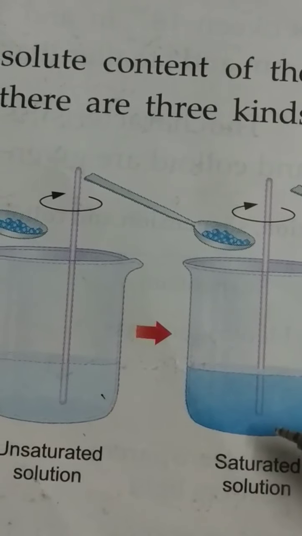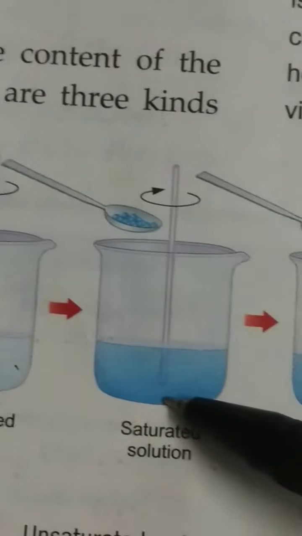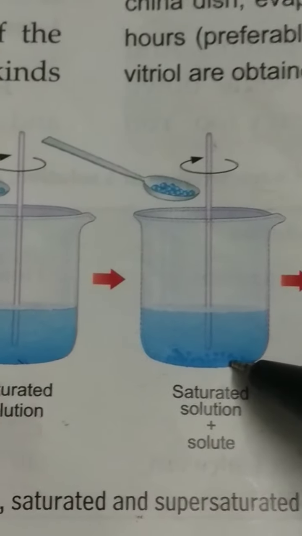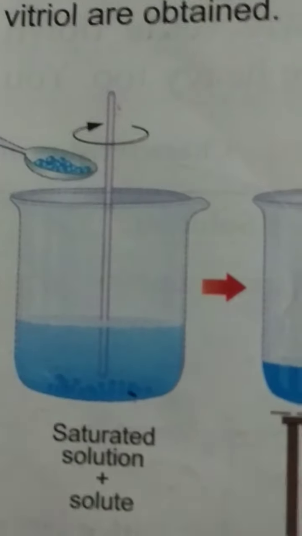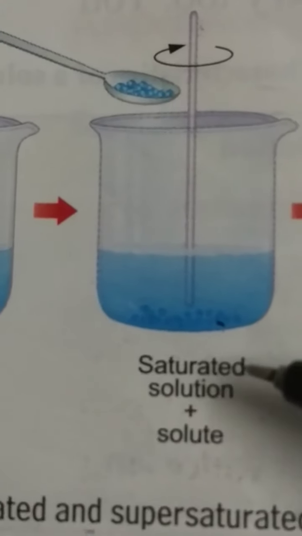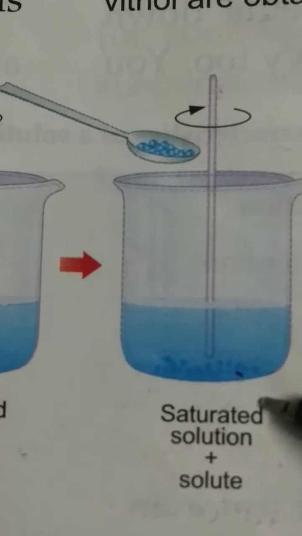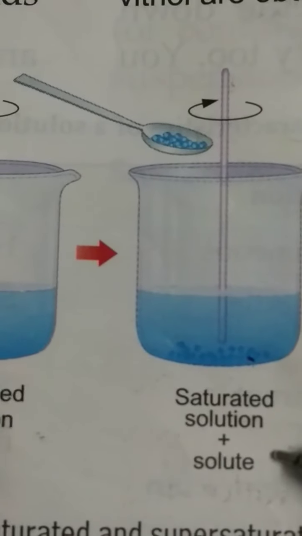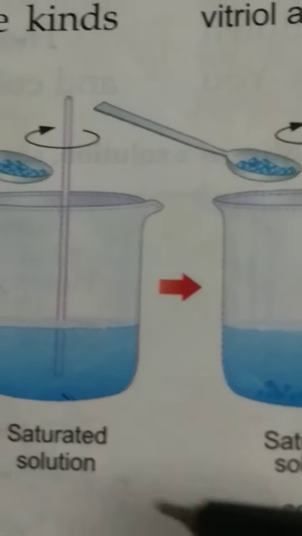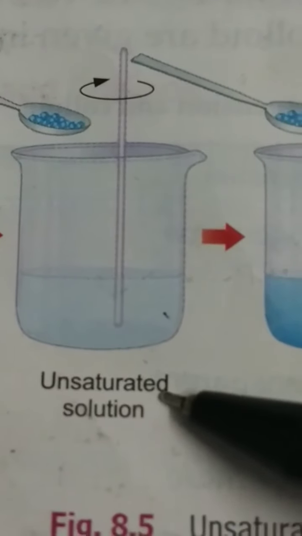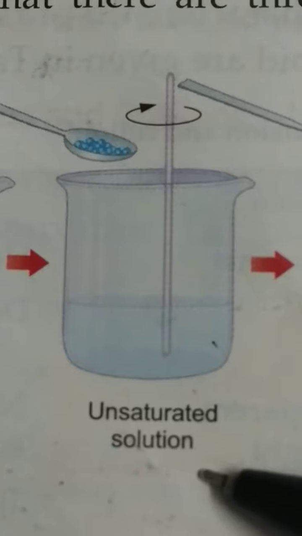But after a few installments, the crystals will not dissolve any more. That is a saturated solution at the temperature at which we have prepared it. And prior to that, when more and more crystals dissolved, the solution was an unsaturated solution.